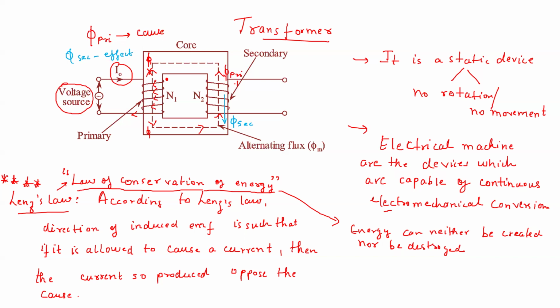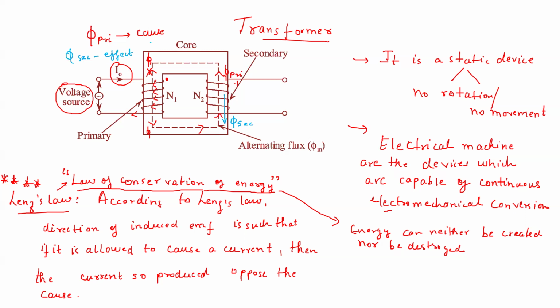It is not the case that the flux produced here will again be in the same direction, because that would mean you are increasing the energy. That is not happening. There is only a change of energy form. The energy will not keep on increasing, right? That is why this effect should oppose the cause.